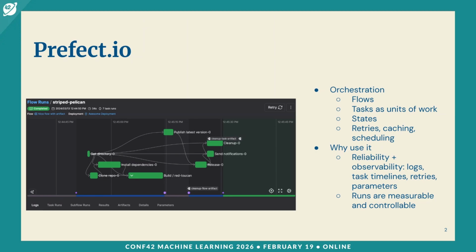So instead of waiting for the expensive stage to burn the compute, we can generate the score of the risk it's going to fail early in the system. And Prefect has mechanisms that allow us to take action on this score.